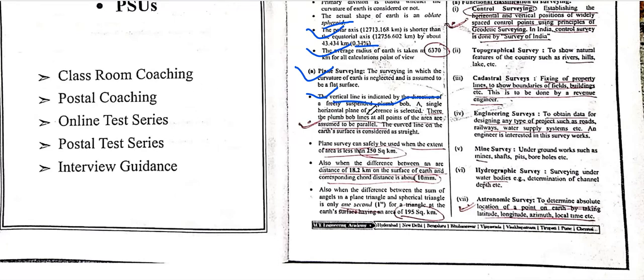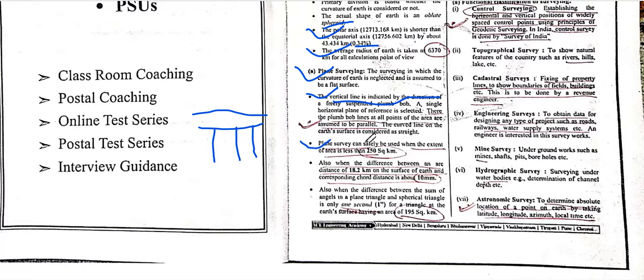A single horizontal plane is selected as reference. There, the plumb bob lines at all points of the area are assumed to be parallel. So if all the plumb bob lines are parallel, it is called plane surveying. A plane surface can be safely used within 250 square kilometers.